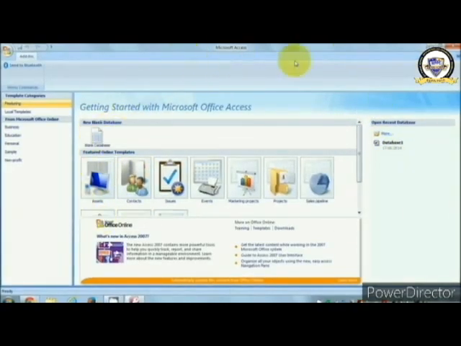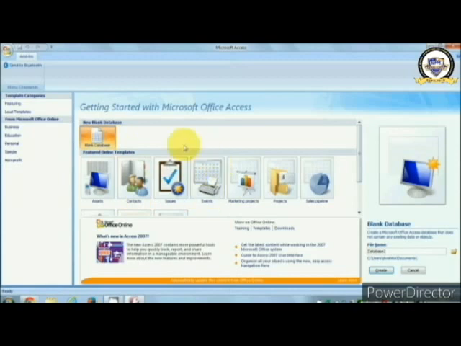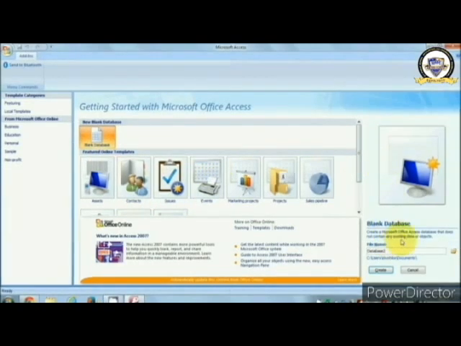Microsoft Access window. Now search for the blank database. We are going to create a blank database. There are several templates for the database which you can choose, but I am going to teach you the basics. That's why we will start with the blank database. So just search for the option blank database, which is this. On the right side, we can see Database1 written as the file name, which we can change to the name of the database.